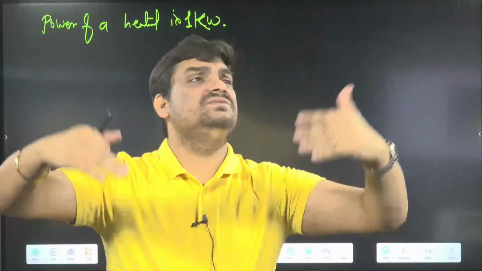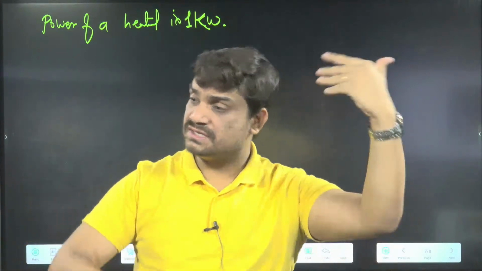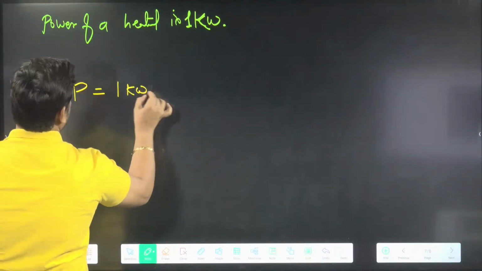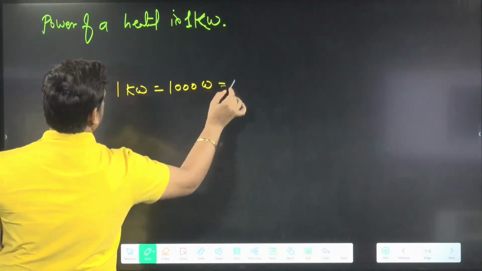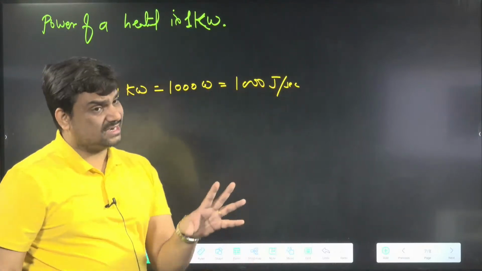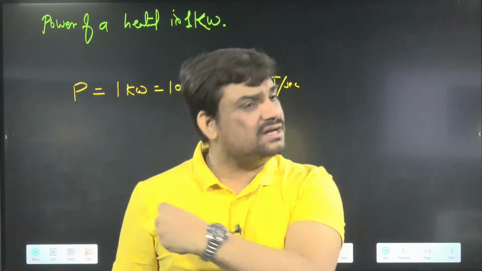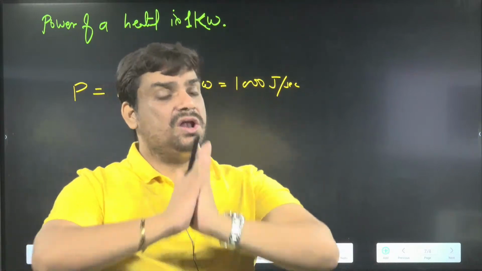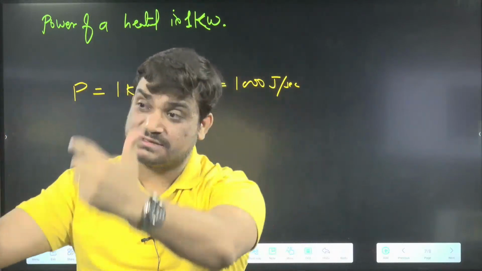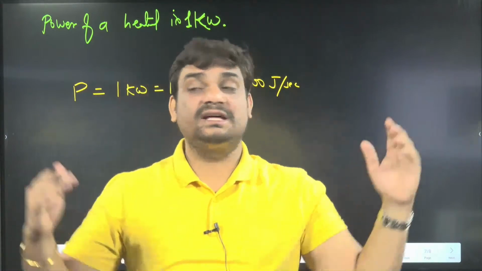If they are not given anything, we are going to take 100% and assume the ideal case. But if they have given efficiency, okay, power is 1 kilowatt, which means 1000 watt, and 1000 watt means 1000 joule per second. So in one second 1000 joule is generated, but are we going to use the whole 1000 joule? Practically not, because some losses are always there, and whatever is lost to the surroundings, we cannot use. You can say some losses are in the form of heat, but that is going to the surroundings, so we cannot use it.